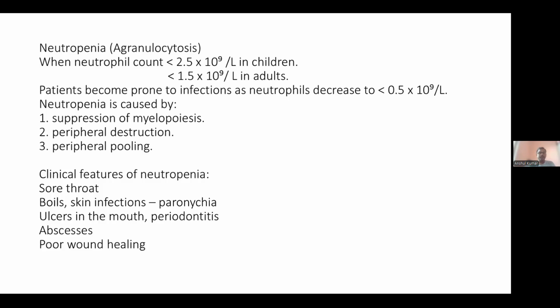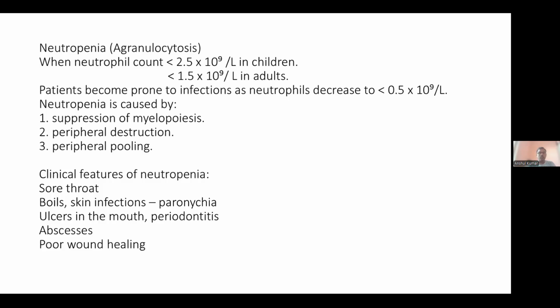The suppression may be selective or generalized, involving erythroid or megakaryocytic cell lines as well, for example in aplastic anemia. Peripheral destruction of neutrophils is due to anti-neutrophil antibodies, autoimmune disease, or certain drugs like aminopyrine or phenylbutazone acting as haptens. Peripheral pooling is observed in hemodialysis and cardiopulmonary bypass.